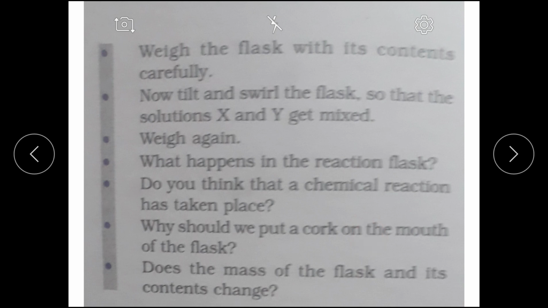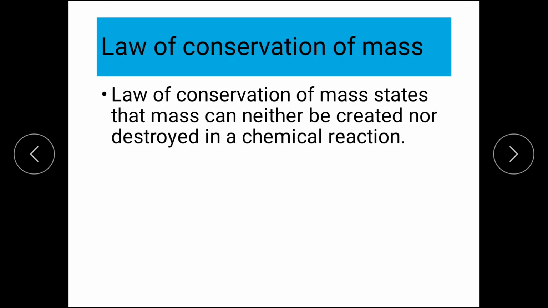Conclusion, you will write that all chemical reactions follow the law of conservation of mass. Now, if somebody asks you, state the law of conservation of mass, prepare this very, very well.